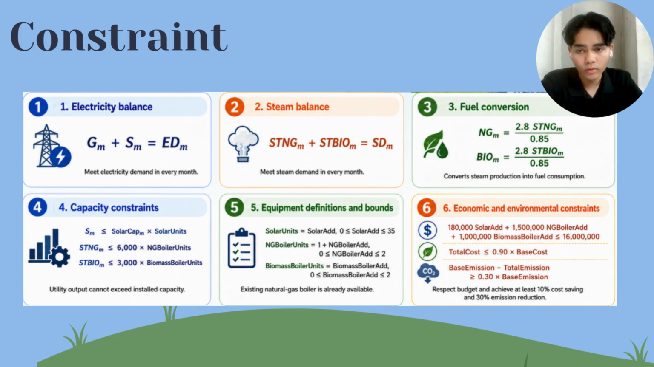Next, we move to our constraints. Several constraints are applied to ensure that the solution is realistic. Firstly, grid and solar electricity must satisfy the electricity demand every month. Then natural gas and biomass steam must also satisfy the monthly steam demand. Fuel consumption is calculated based on steam production and boiler efficiency. The additional constraints limit generation according to installed capacity and equipment bounds. And finally, the model must remain within the investment budget and achieve the required cost saving and emission reduction.